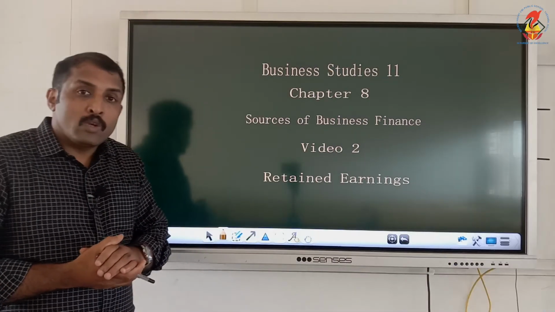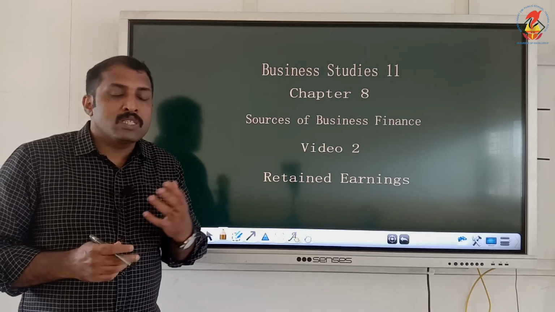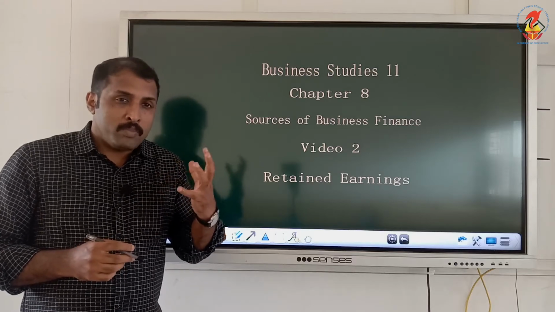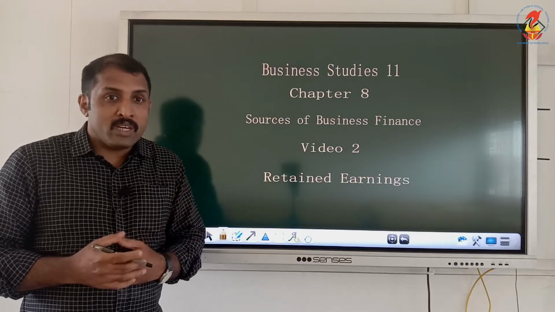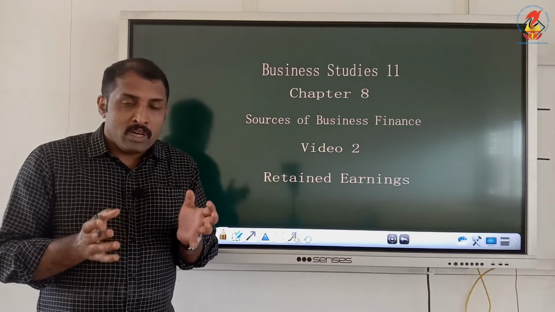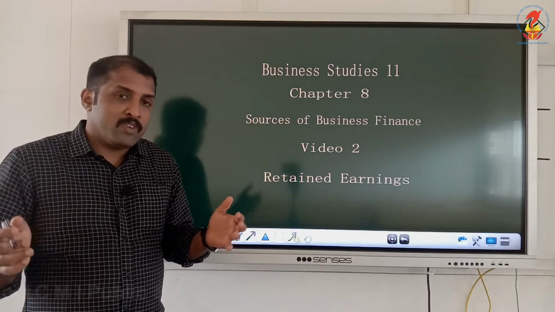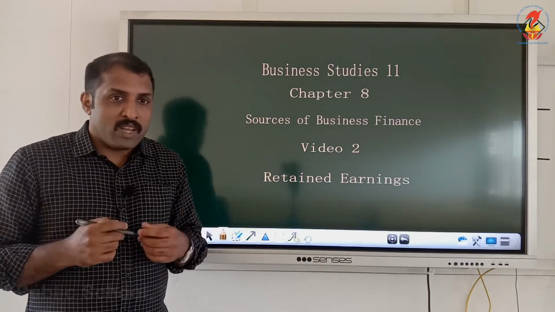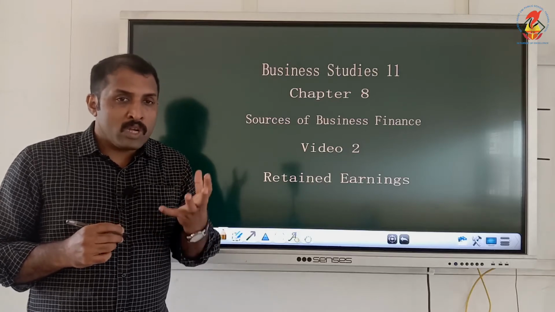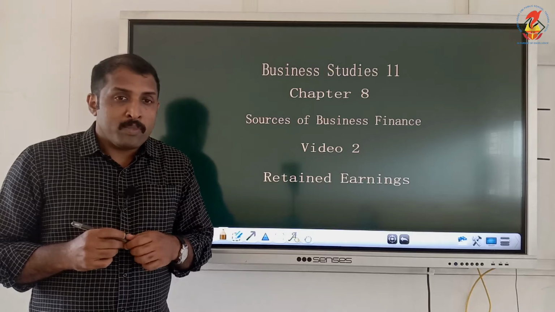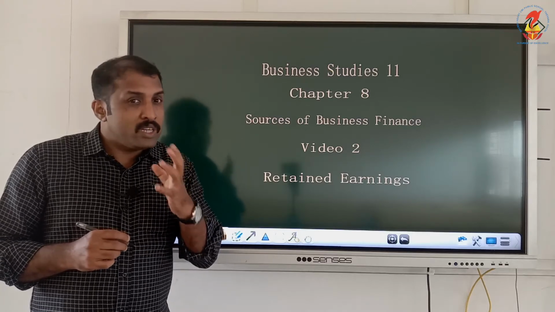We are entering into another session where we are discussing a particular source of fund, which is retained earnings. We have already learned in the introduction that there are different sources of funds from where we can raise business finance. From this session onwards we will be learning about different sources of fund, and the first one we are going to learn about is retained earnings.